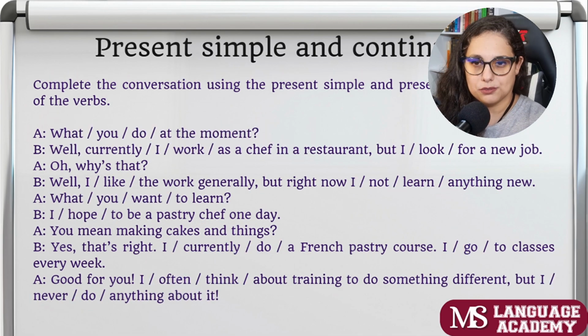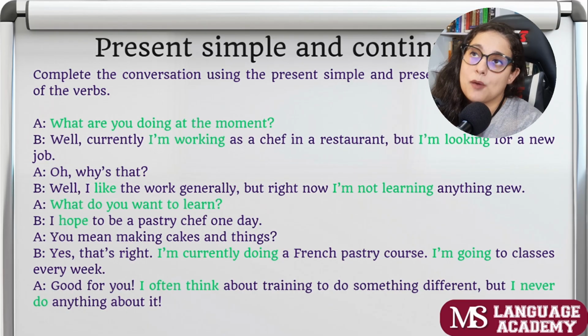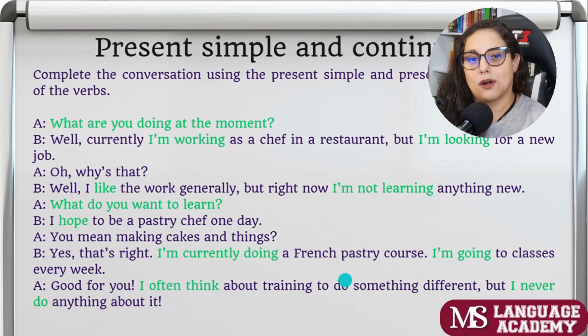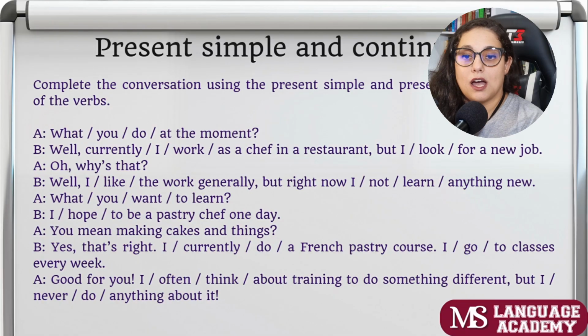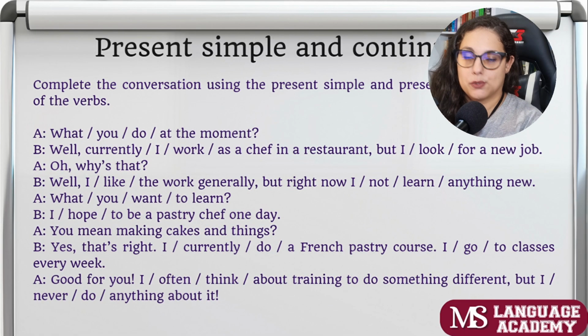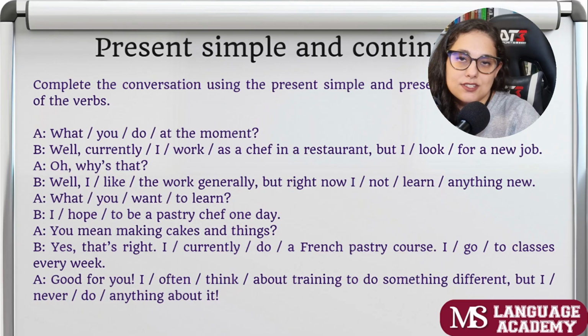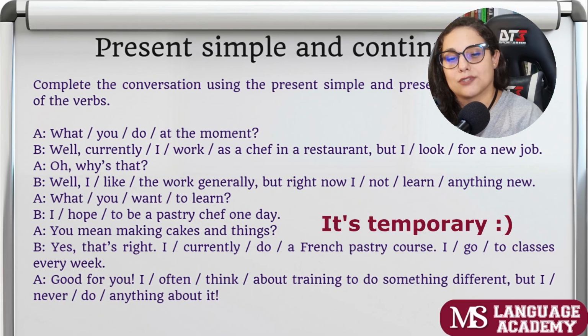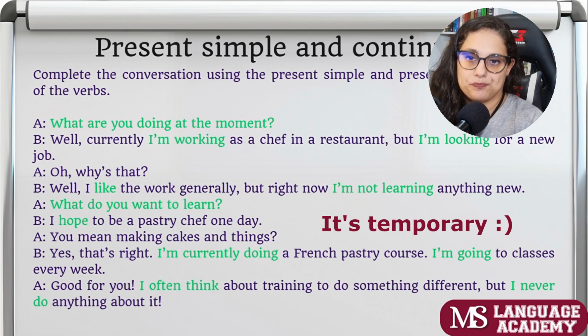I said I go, right? I go to classes every week. I'm going to classes because this is part of the course, right? So this could be continuous. I'm going to classes every week. I could say I go to classes every week, but it's not every week of my life, right? It's not fixedly part of my routine. In this case, going to classes every week is part of the course that I'm currently doing, so it can be continuous here.